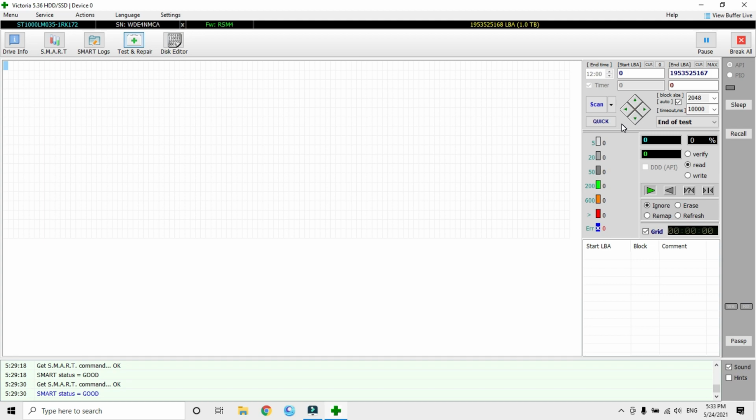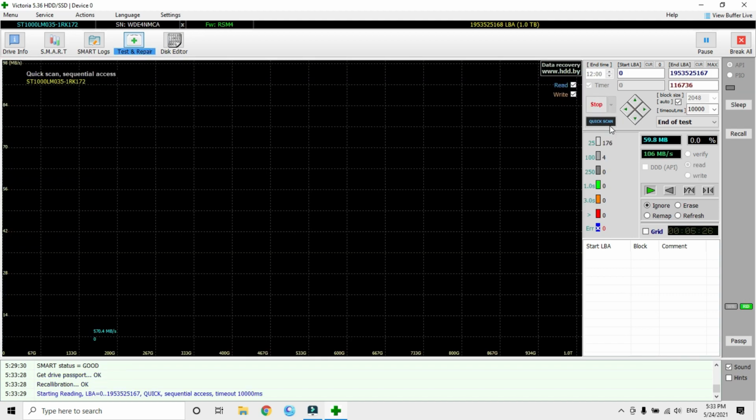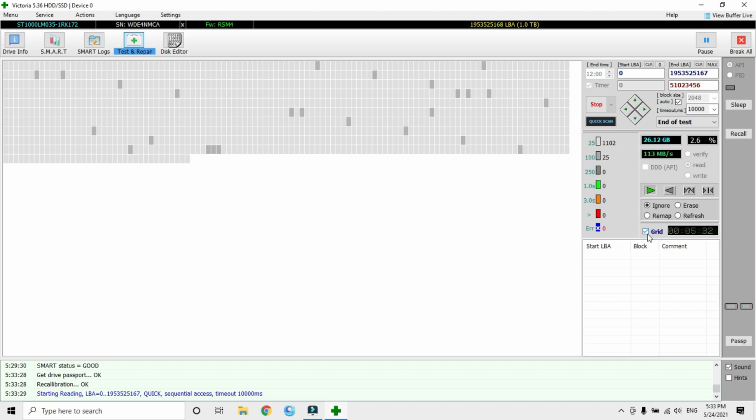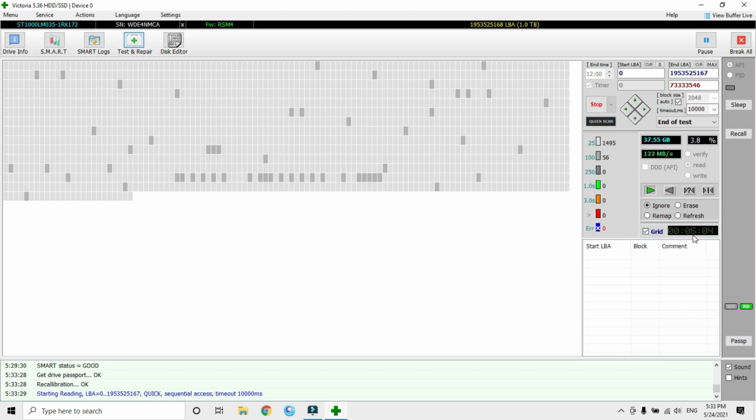Let's start a quick scan. It is a 1 TB drive. Let's see it in grid. Estimated time 5 minutes.